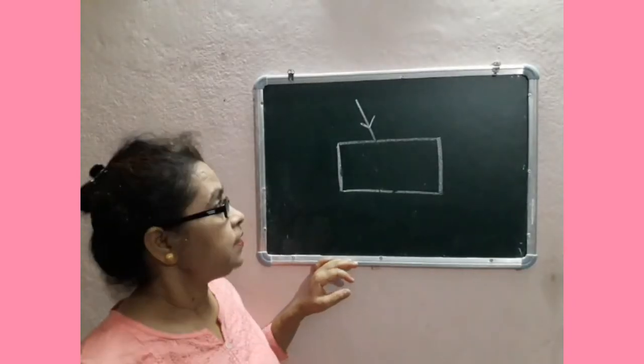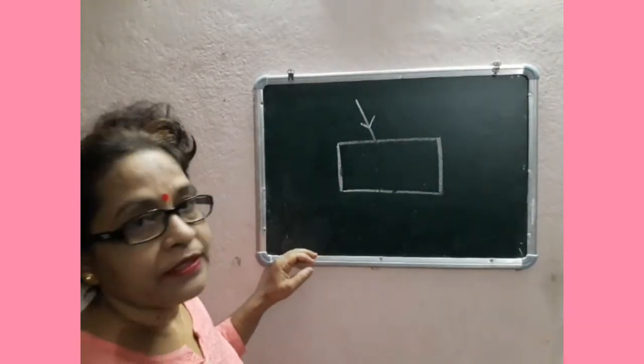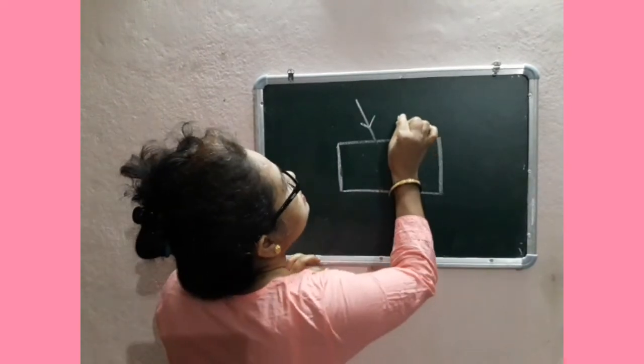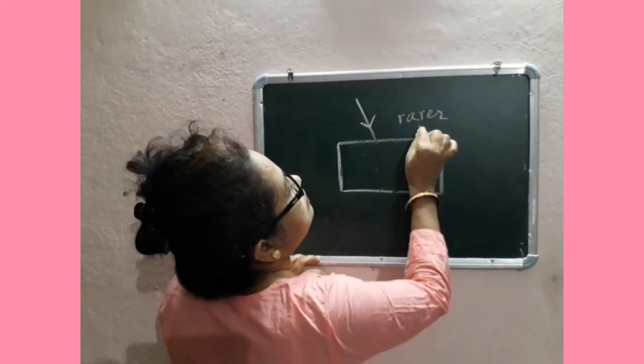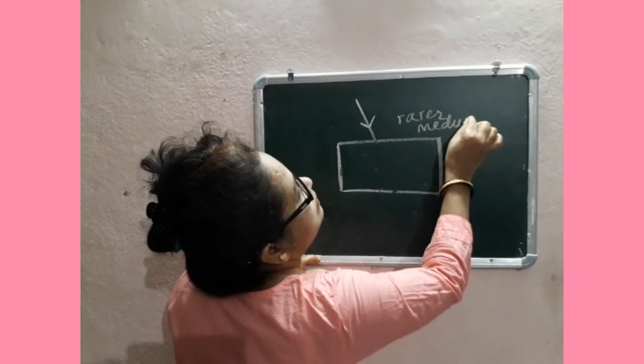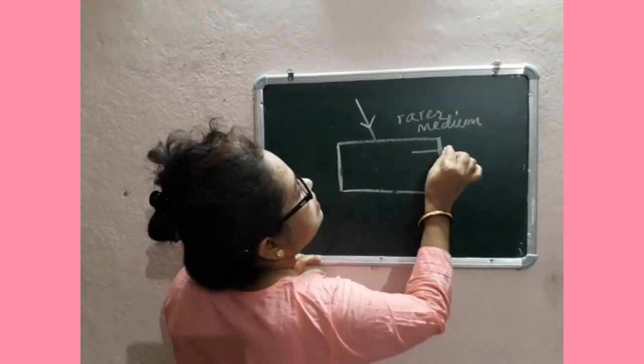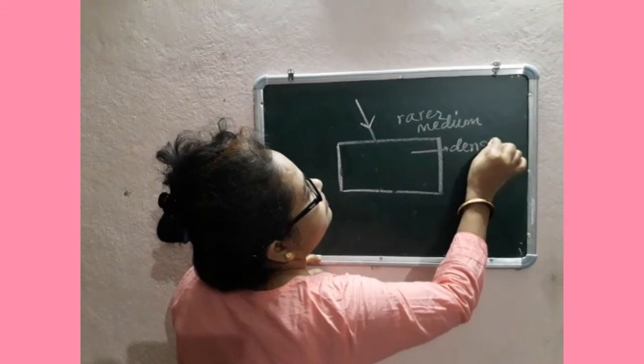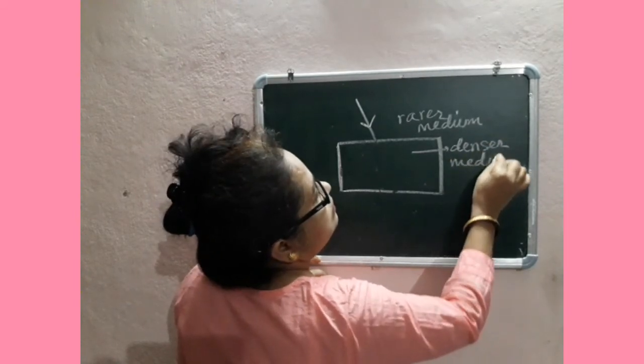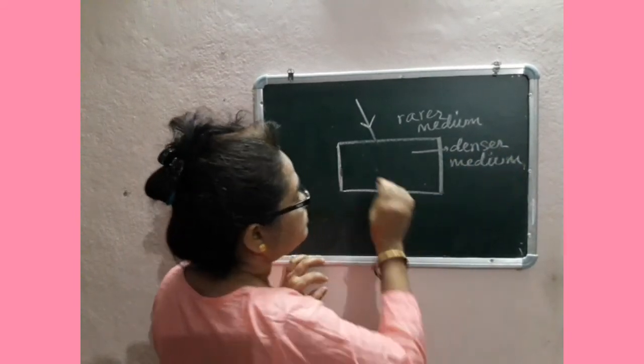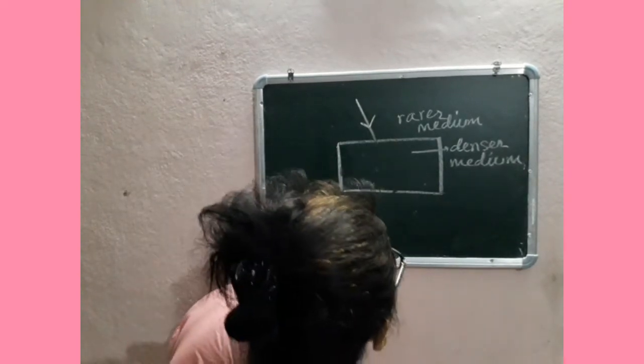Question number D3. Trace the path. Suppose we consider this is rarer medium and this is denser medium. Trace the path of the incident ray.